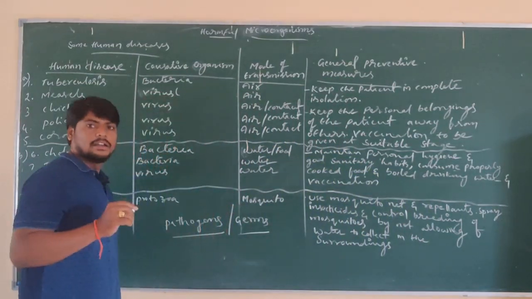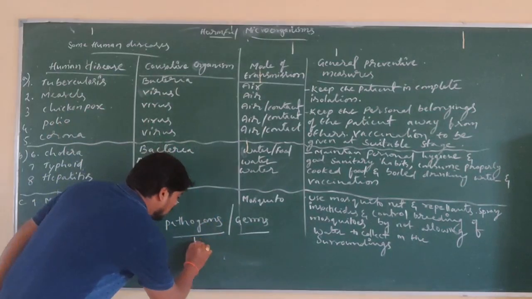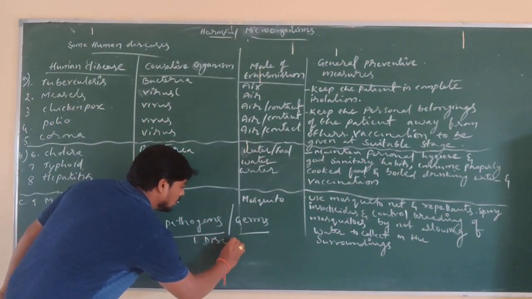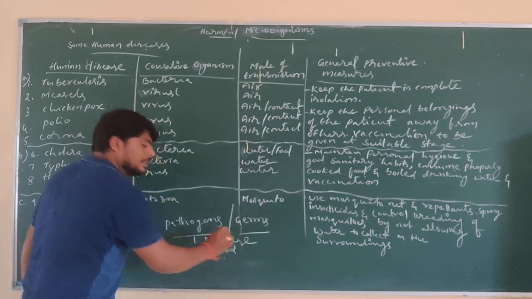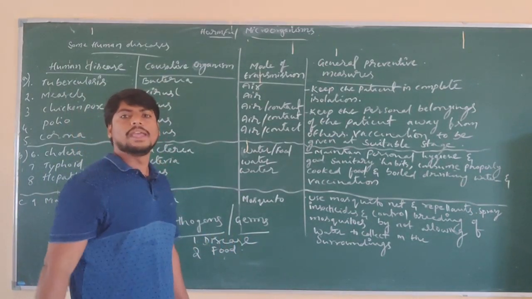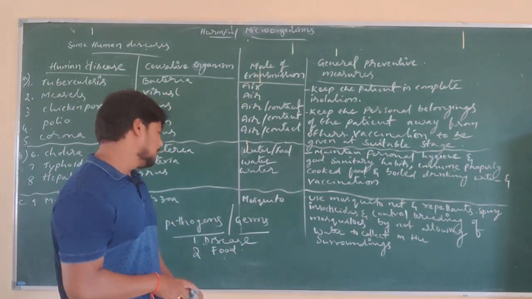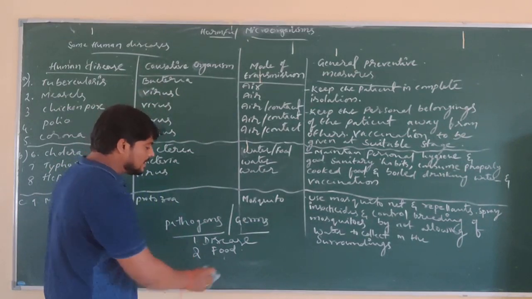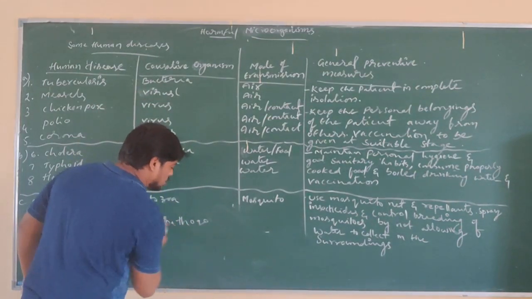In what way are microorganisms affecting us? One is causing disease and another way is spoiling of food. They damage the food. In these two ways, the pathogens are causing effects to human beings. Now, we are going to discuss the disease, how the pathogens are causing disease to us.